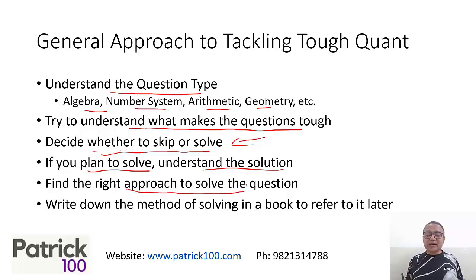Which approach is right? We'll look at the next slide, where we see the approaches for how to solve the question, and the method of solving, right in the book. So you're aware of the method of solving, which you can refer to later again, and try to use those methods in different questions to reinforce them.